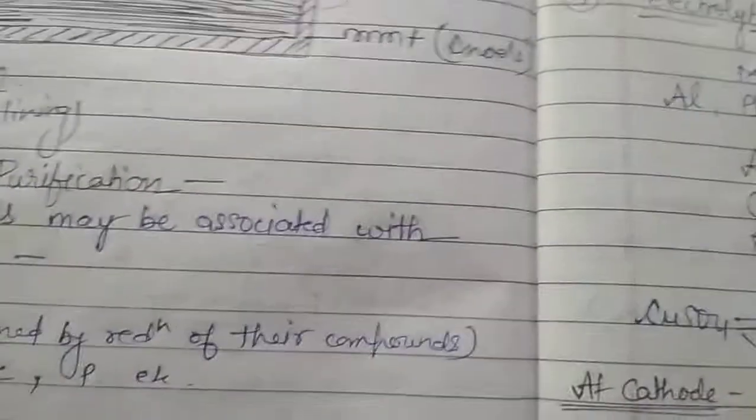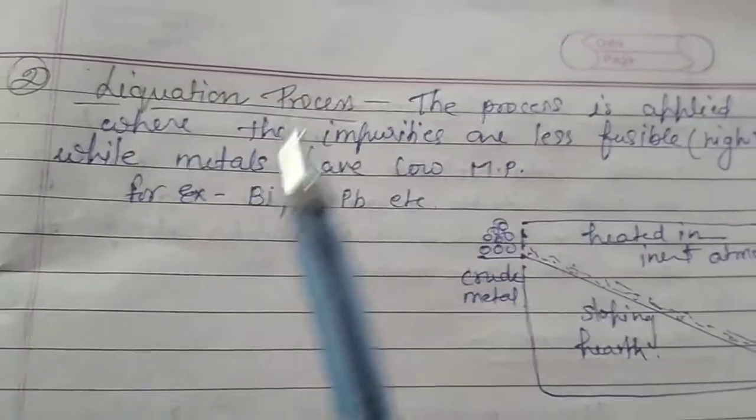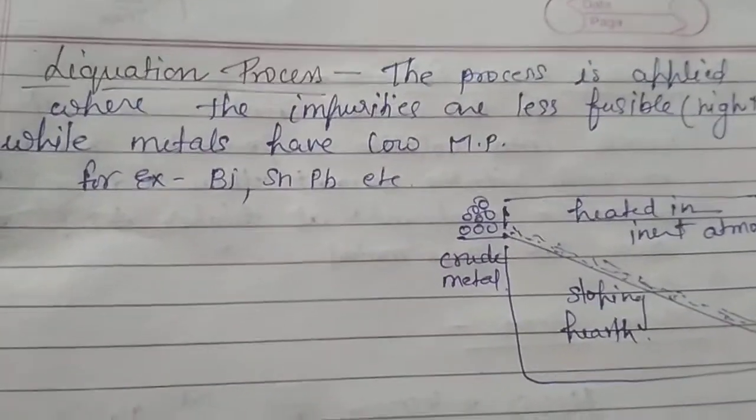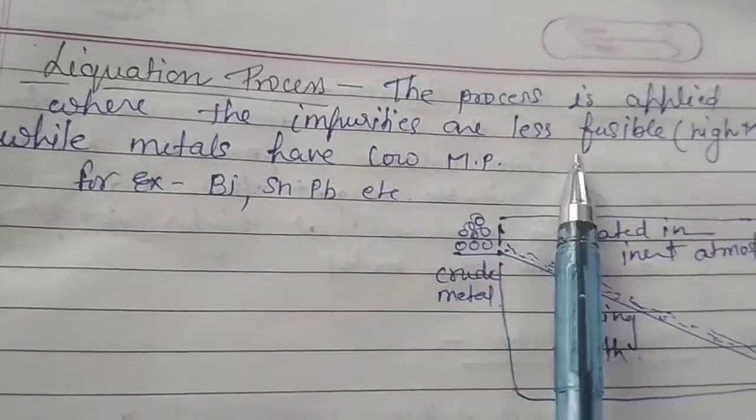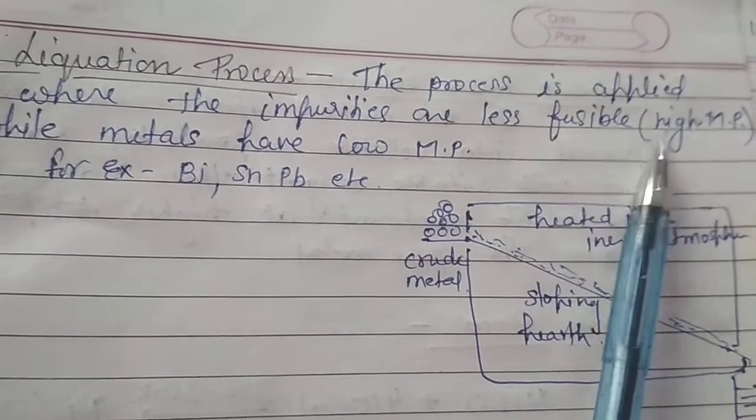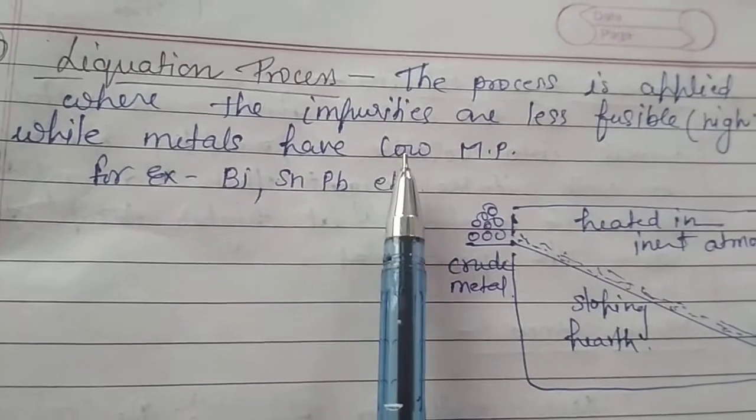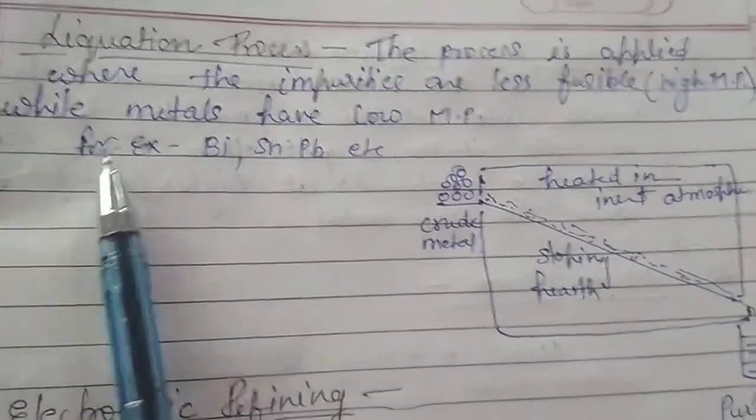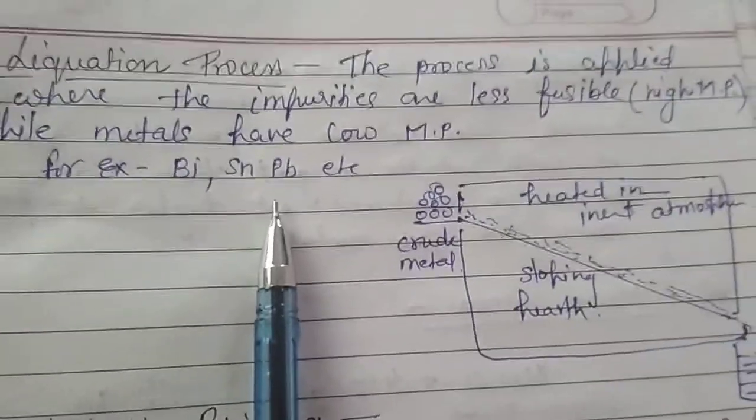The next method is the liquefaction process. So what is the principle behind it? It is based on the different fusibility of the metal and the impurities. So the process is applied where the impurities are less fusible. If they are less fusible, it means they have a high melting point, while the metals have a low melting point, or you may say they are highly fusible in nature. For examples, bismuth, tin, lead, and the process can also be done for mercury.